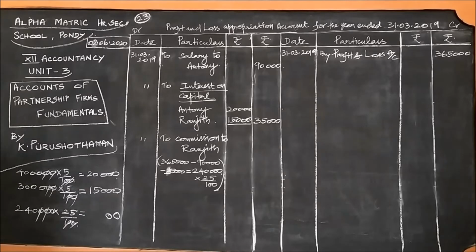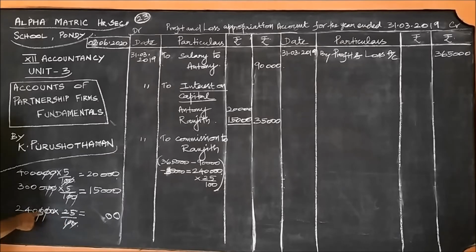It is 25%, I wrote 25%. What is 25% of 2,40,000? This is 48,000.